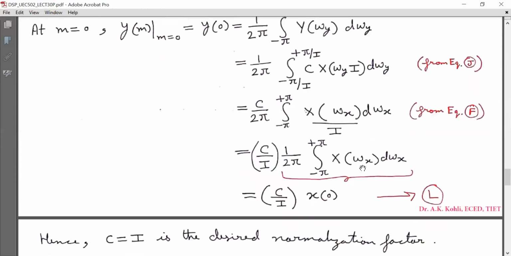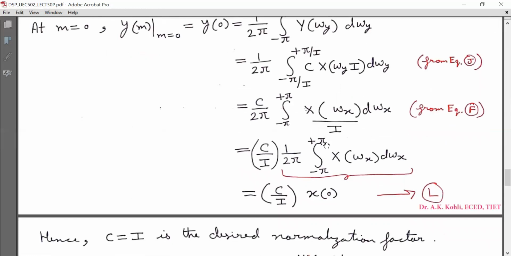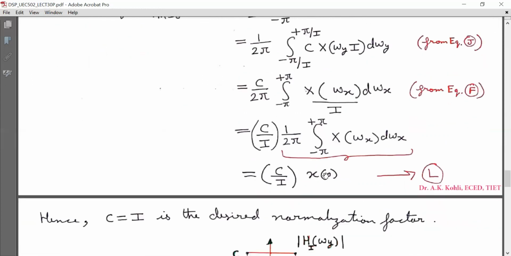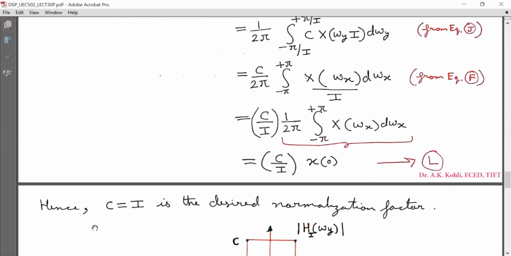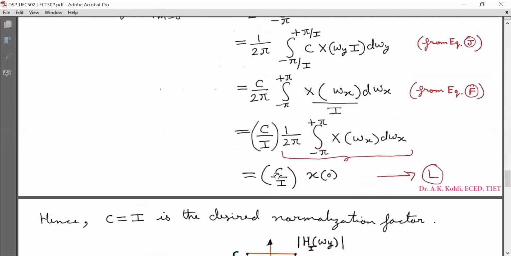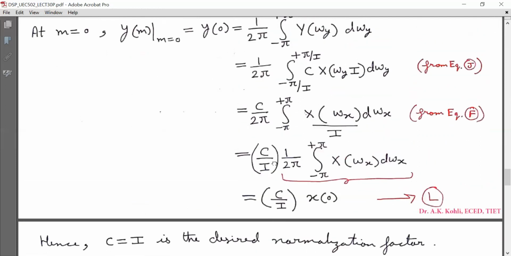Now what is this? 1 by 2π integration from minus π to π X(ωx) dωx is equal to x[0]. So y[0] is equal to C by I times x[0]. Mark it as equation L. Hence, we choose C is equal to I. That is, C is equal to I is the desired normalization factor. When we put C is equal to I, y[0] will be equal to x[0].